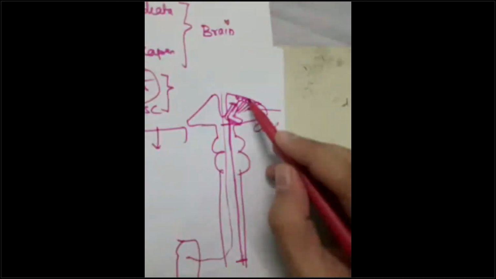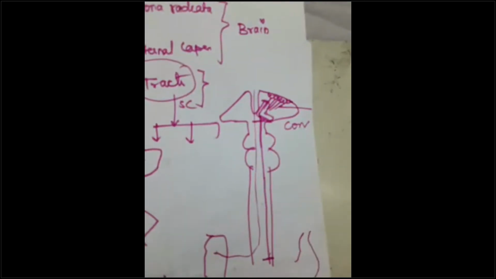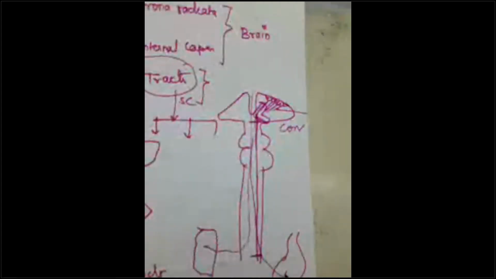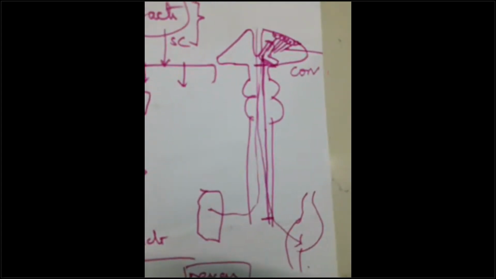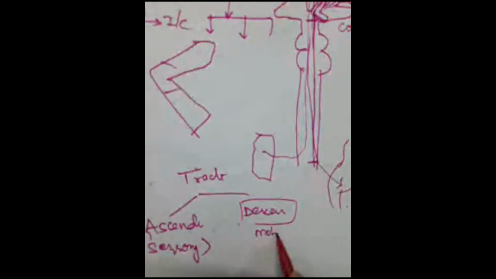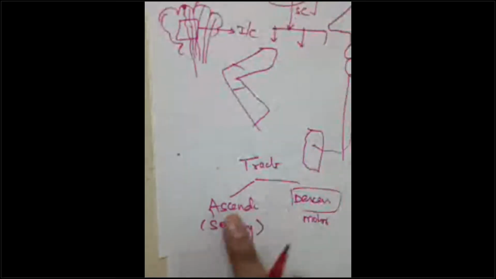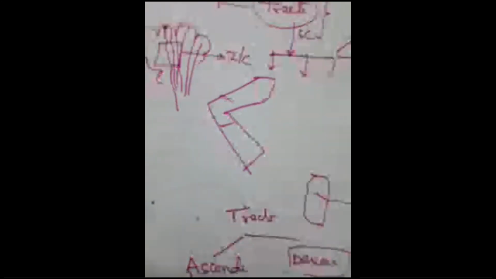Descending tracts, guys, descend from the brain, carrying impulses to the muscle. So this is the descending tract. Even an intrauterine fetus will understand this. It is motor, guys. I hope the tracts are clear. They are ascending tracts and descending tracts. Now we will proceed with the ascending tracts, guys. Now starts our actual session.